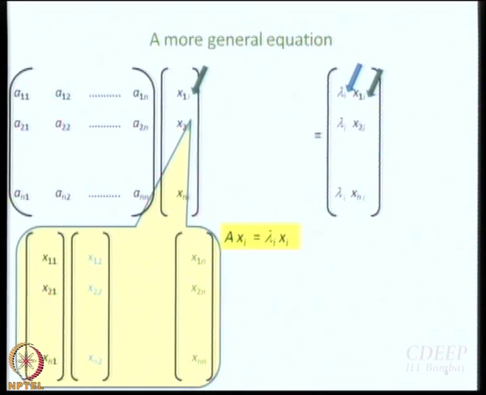Who is going to handle so many equations? Is it possible to condense the n eigenvalue equations we have written into one equation, without losing the information that there are n eigenvectors and n eigenvalues? How do I do it?